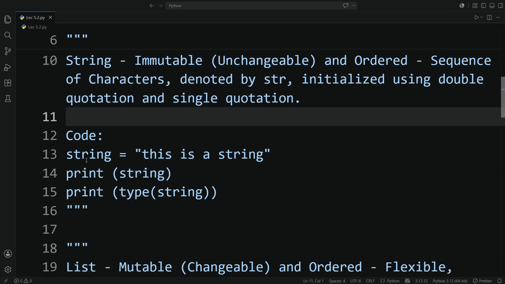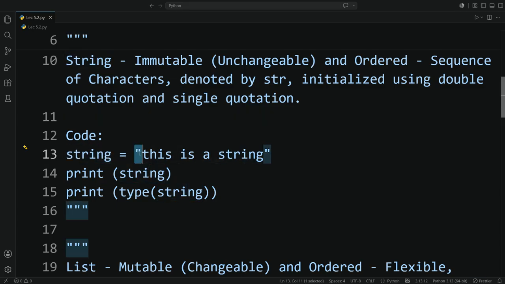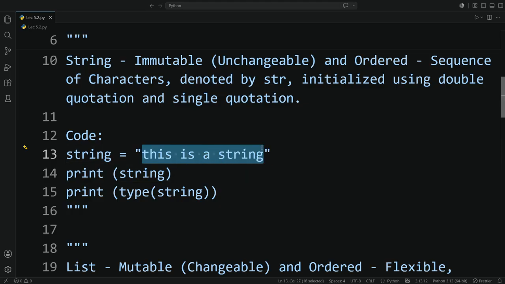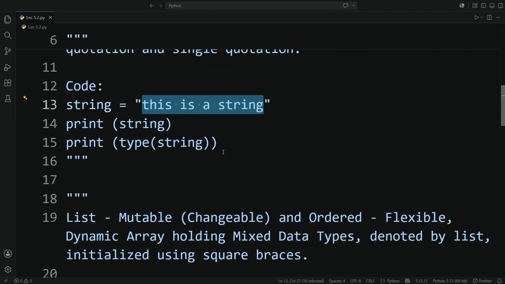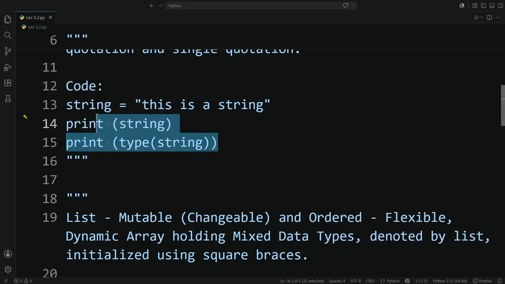Here is a reference code where I have initialized a variable named string and given it a value under double quotation marks: this is a string. So when I print this variable, I will obtain this is a string as a sentence. And if I try to print the type of class this variable holds, I will obtain class str.